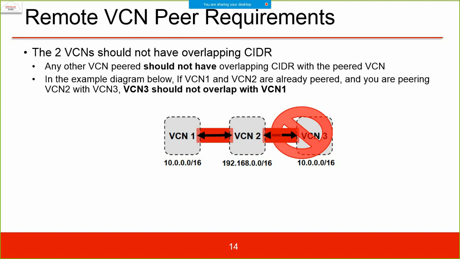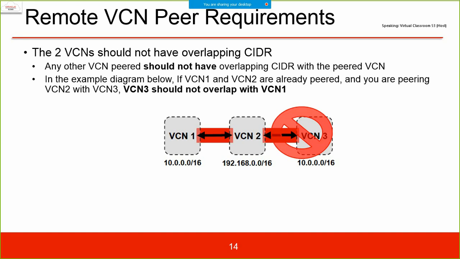No, no, because you have overlapping CIDRs. Yeah, CIDRs, correct. Overlapping is not allowed. There should be different CIDRs.